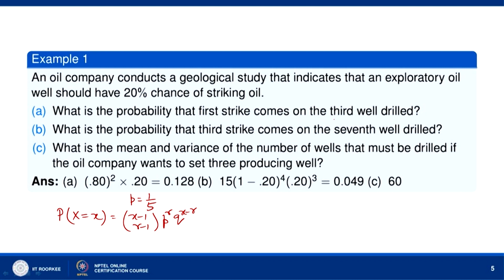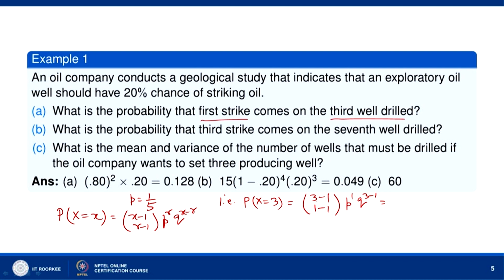So, we want that the first strike should come in the third well drilled. That means, we need to find the probability of P x equal to 3. In the third well, we should get the first success. So, r is equal to 1. So, 3 minus 1 C 1 minus 1, p to the power 1, q to the power 3 minus 1.